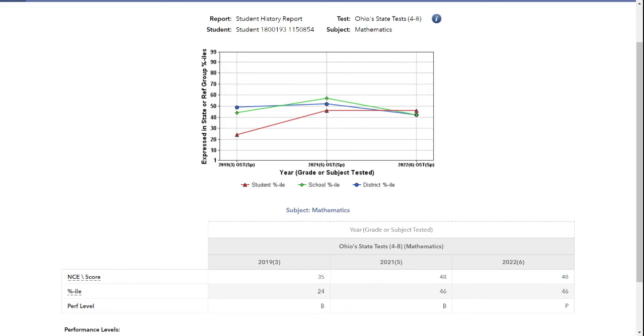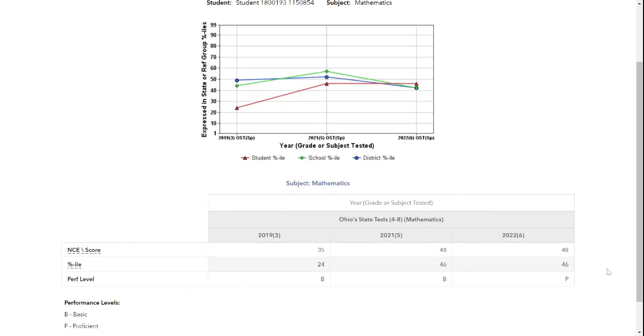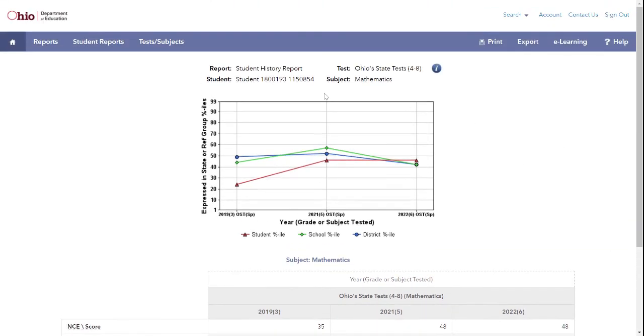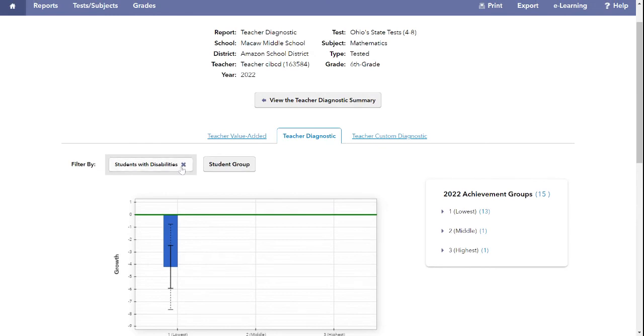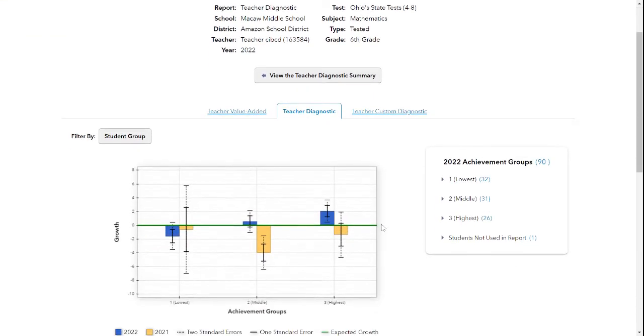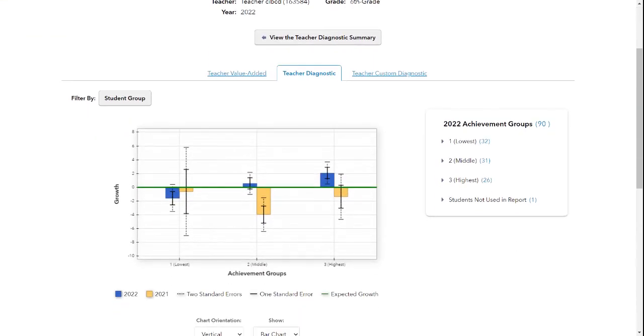This is a 48 NCE in 6th grade. They represent different 48s, but staying on that 48 NCE means that they met expected growth. And again, I can go back out. I could clear it. And I'm back to my diagnostic report.